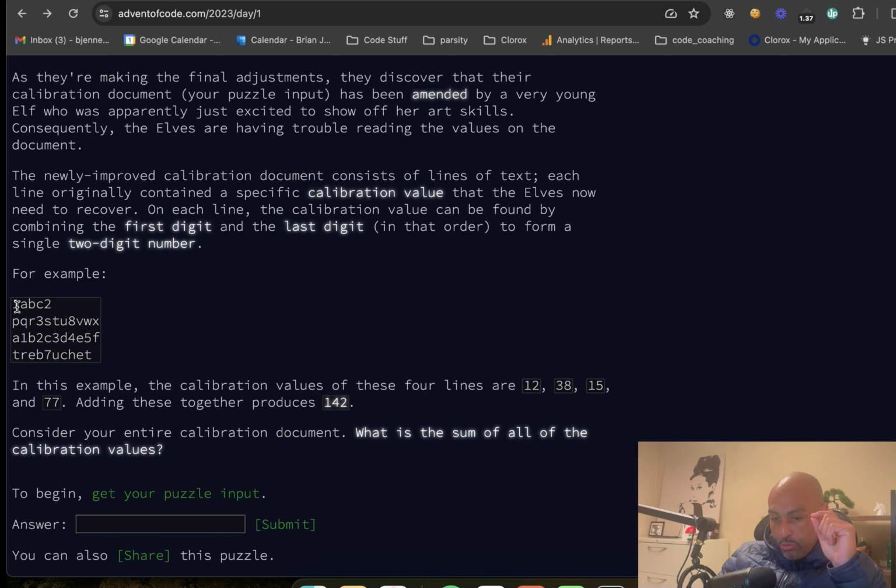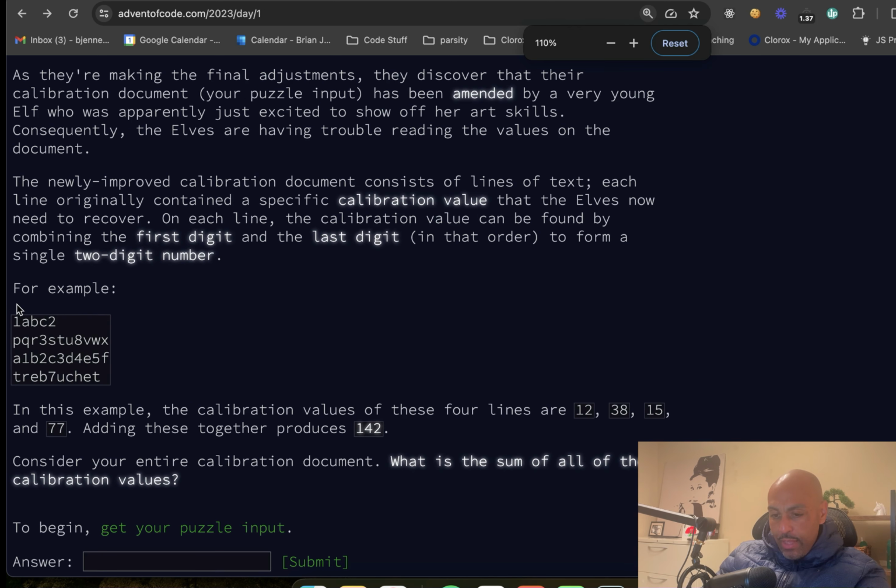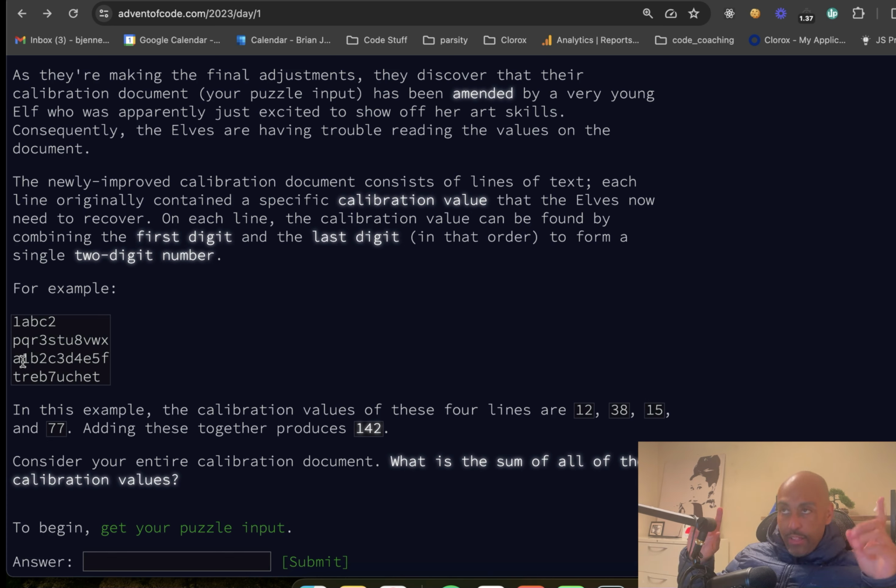So for example, this would be 12. You see the 1 and the 2 are on opposite ends, right? And then you see pqr3stu8vwx. Okay, that's 38. Now here's an interesting one. We have 1, then 2, then 3, then 4, then 5. But the number here would be 15, like it tells you here, because you only get the outermost numbers. On the outermost edges, you want to get the numbers. And then finally, here's another interesting one where you have a 7. Because you only have one 7, it ends up being 77.